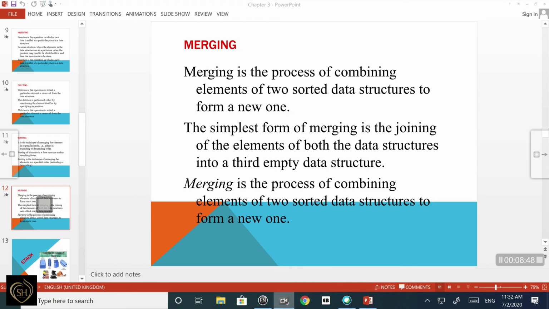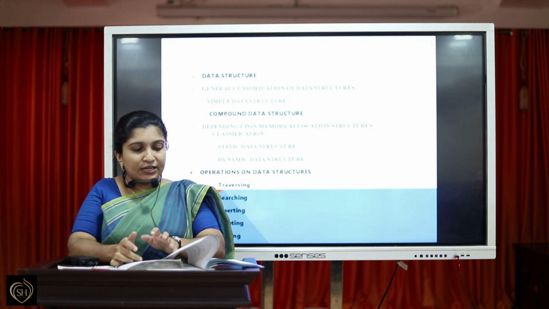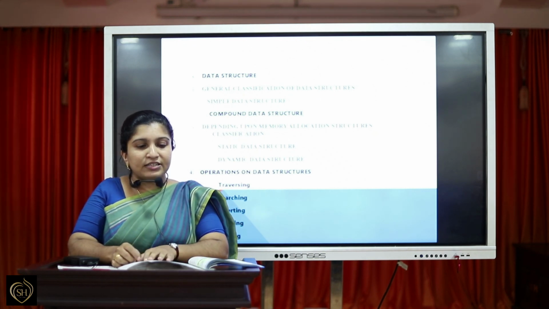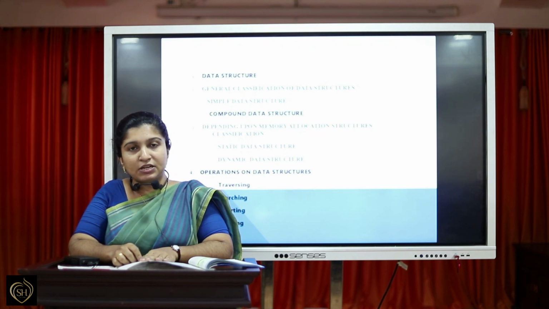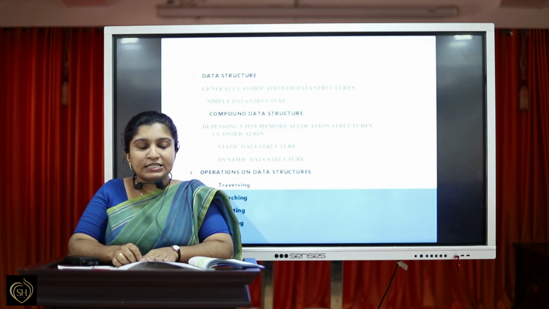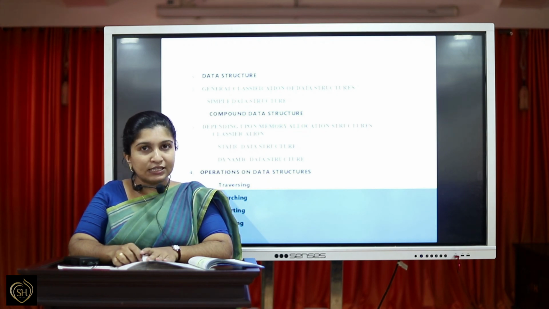in data. So we have completed what is a data structure. A data structure is a particular way of organizing similar or dissimilar logically related data items which can be processed as a single unit.